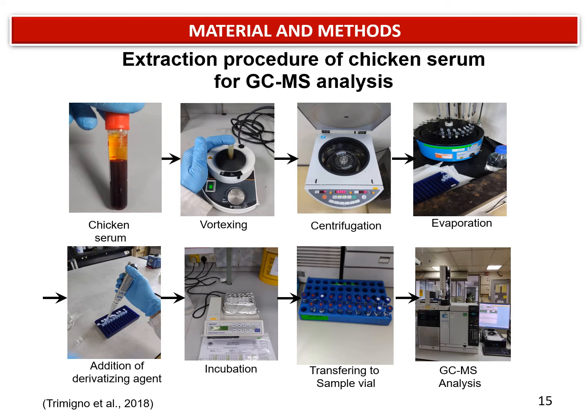The sample is subjected to the two-step derivatization procedure using two different types of derivatizing agent, and the sample is incubated using the thermomixer. After the completion of the derivatization steps, the sample will be filtered and transferred to the sample vial for the GC-MS analysis.